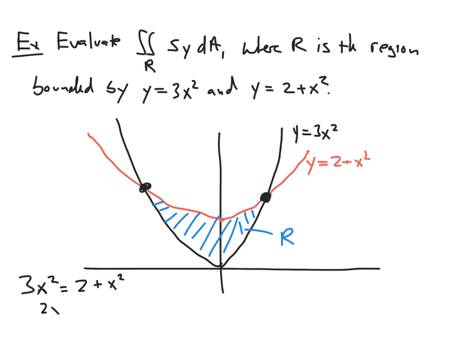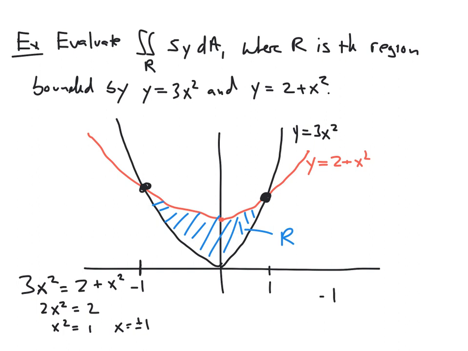So this just gives us 2x squared equals 2. x squared is 1, and therefore x is plus or minus 1. So we know our intersection points are here, negative 1 on the x-axis and 1 on the x-axis as well. And so our region lies between x equals negative 1 and x equals 1.